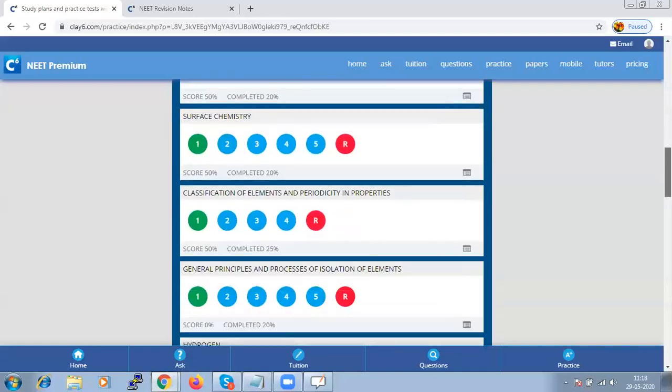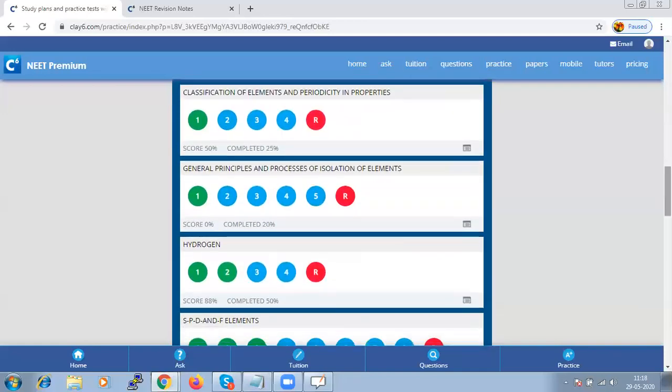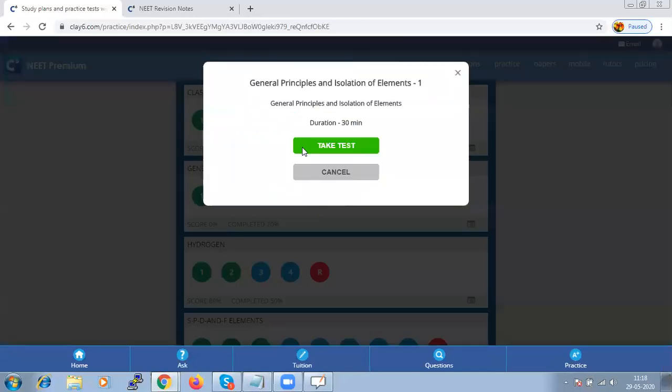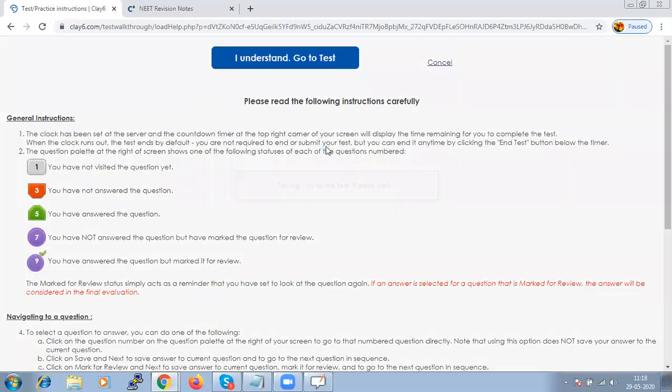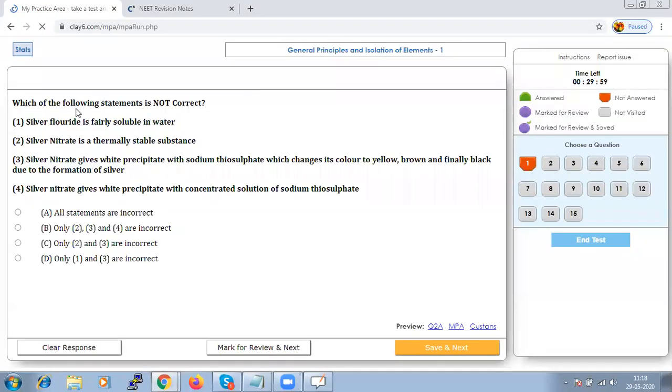And there is no limit, you can take the same test n number of times. For example, if we take this test: which of the following statements is not correct? Silver fluoride is fairly soluble in water, or silver nitrate is a thermally stable substance.